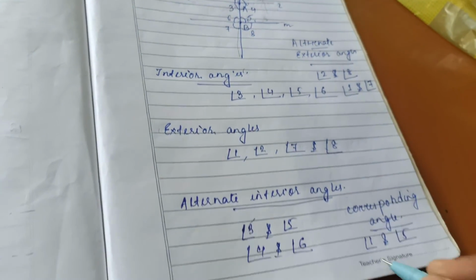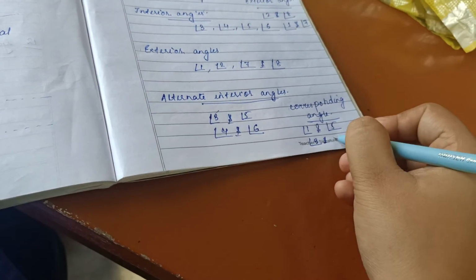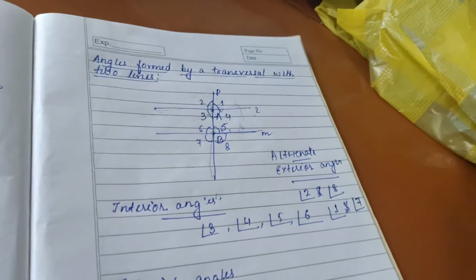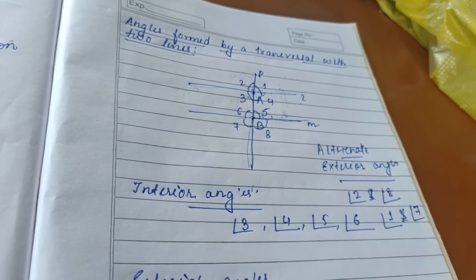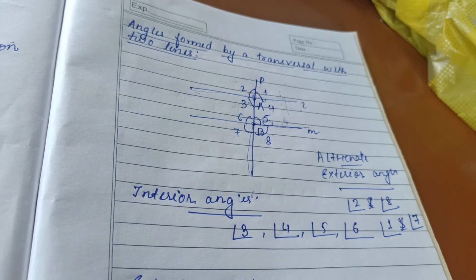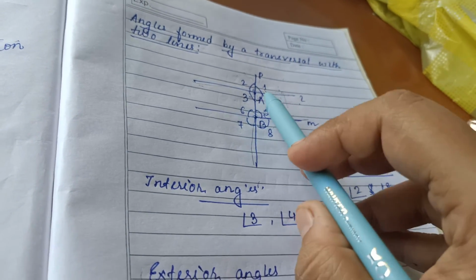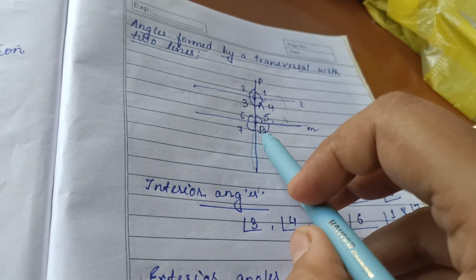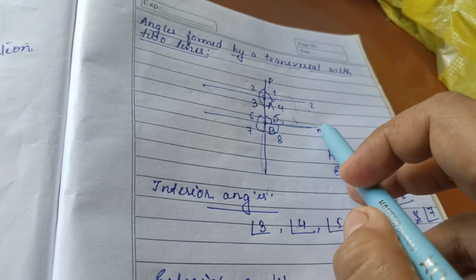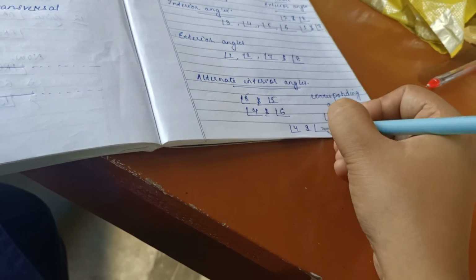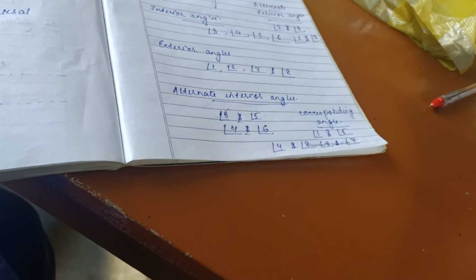So angle 3 and angle 7 will form a pair of corresponding angles. Can you see any other pair? Yes, the arms of angle 4 and angle 8 are in the same direction. So angle 4 and angle 8 are corresponding angles.